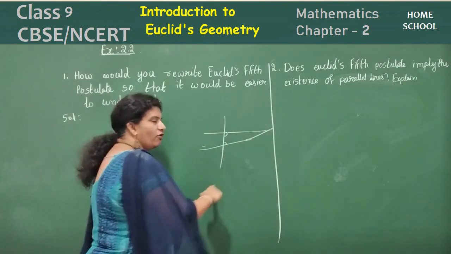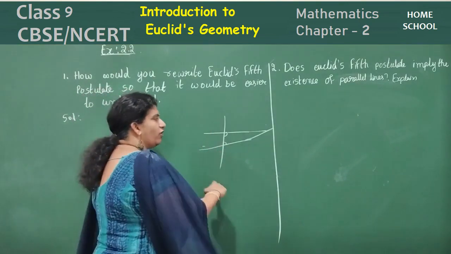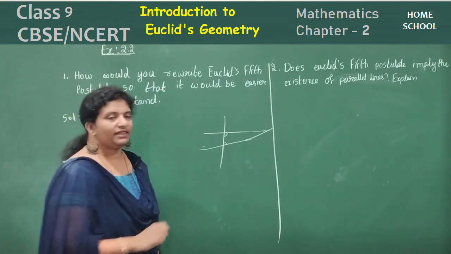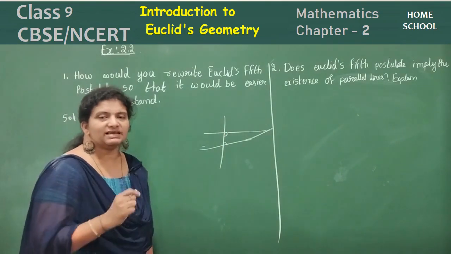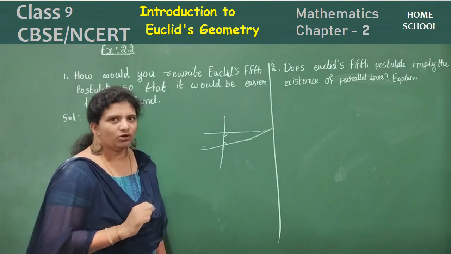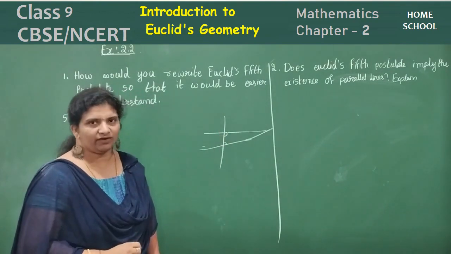If a line falls on 2 distinct lines, then the interior angles between them are less than 180. You can see those might be acute, less than 2 right angles, as your definition says.